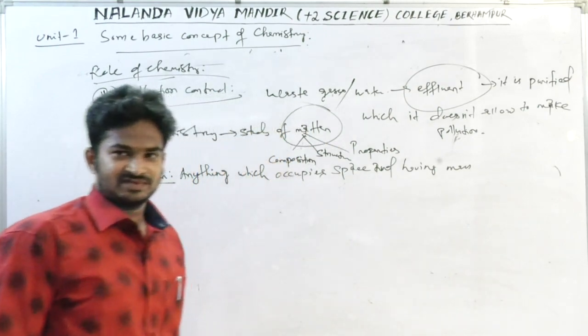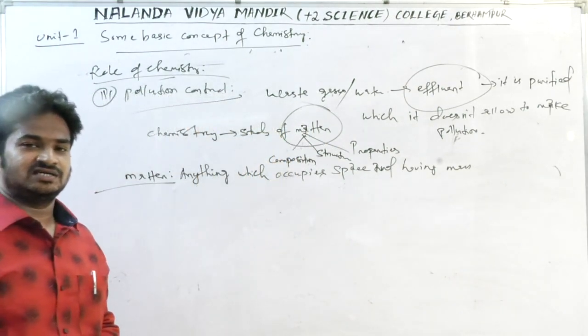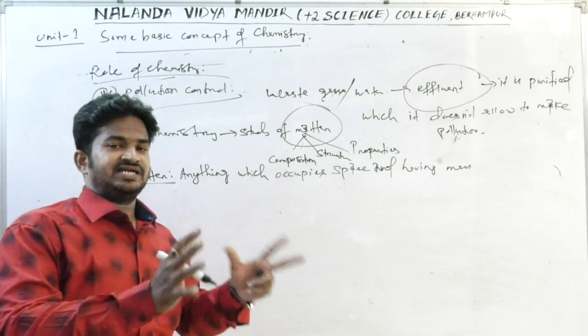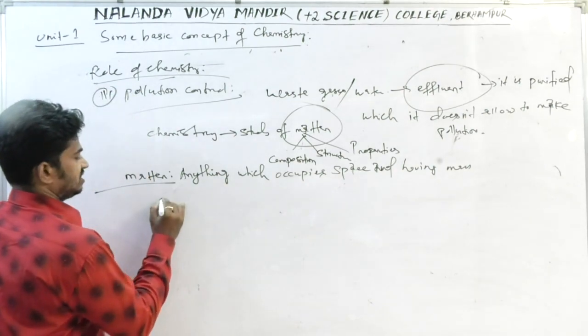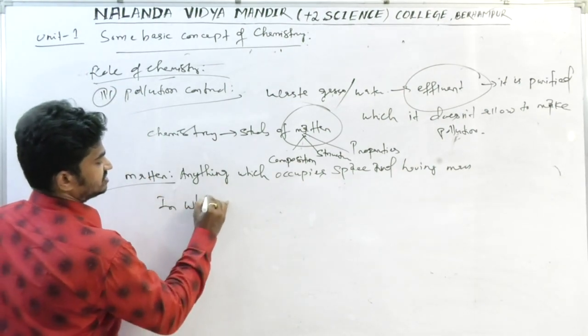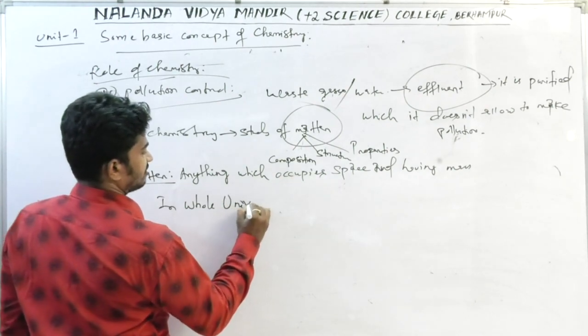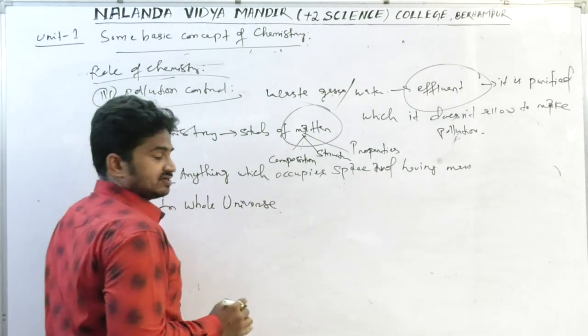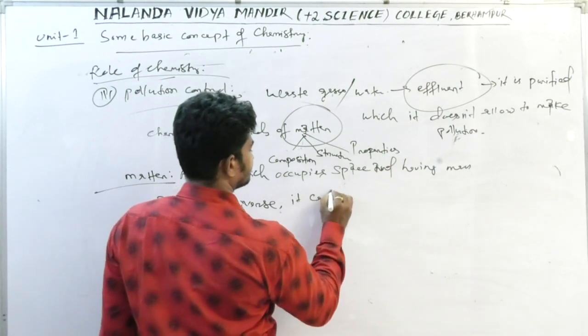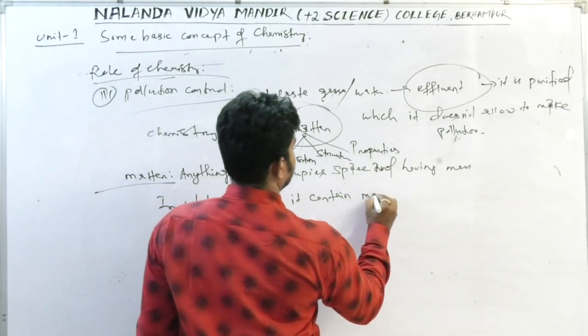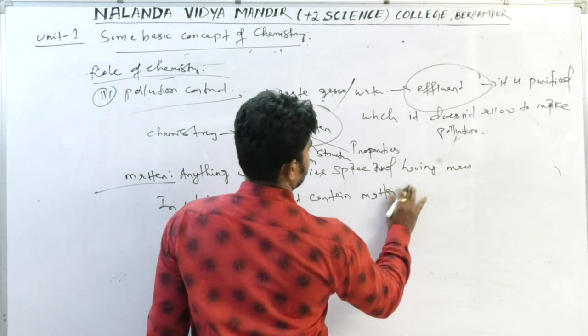That is matter. The whole universe contains matter and energy.